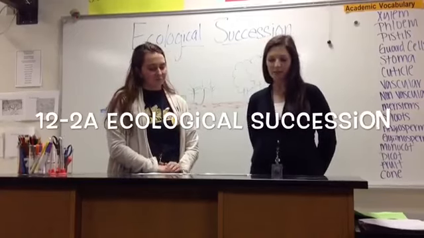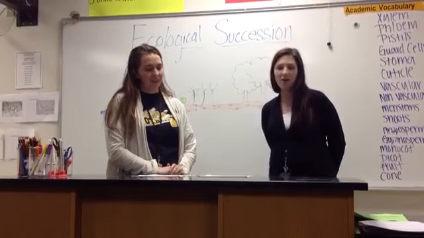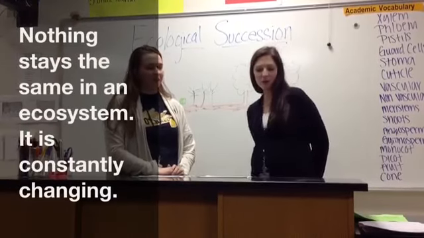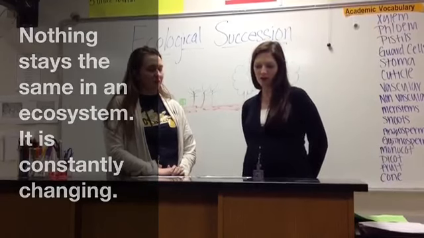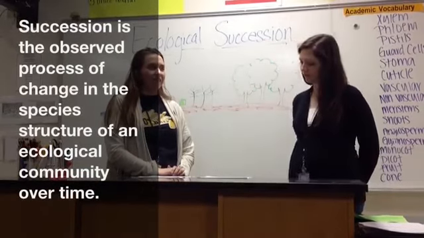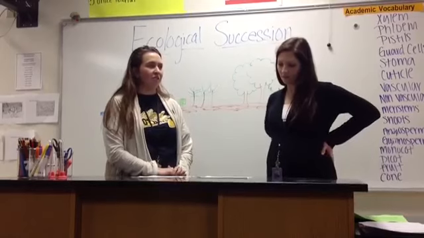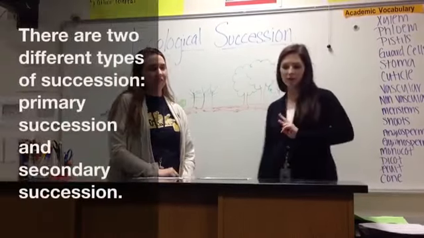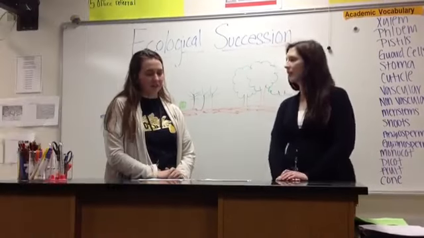So our next module will be discussing succession. Nothing stays the same in an ecosystem. It is constantly changing. So what is succession? It is the observed process of change in the species structure of an ecological community over time. So basically succession is the changes in the living things in an ecosystem over time? Exactly. We mainly have two different types of succession. We have primary succession and secondary succession.